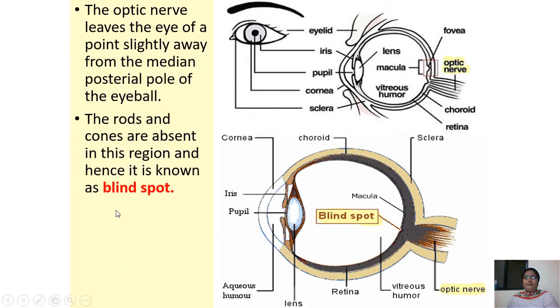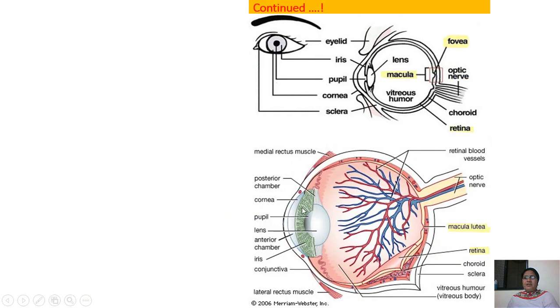Now the next part, the optic nerve. Here you can see the optic nerve. The optic nerve leaves the eye at a point slightly away from the median posterior pole of the eyeball. The rods and cones are absent in this region, hence it is known as the blind spot. The rods and cones are present in the retina, the innermost layer, from here to here. But on this side the rods and cones are absent, which is called the blind spot.